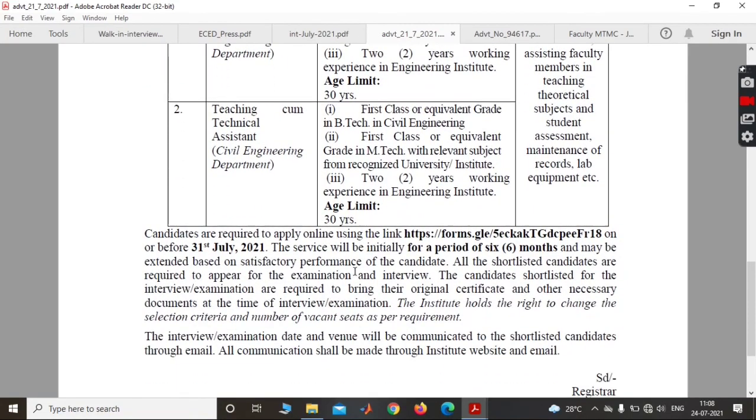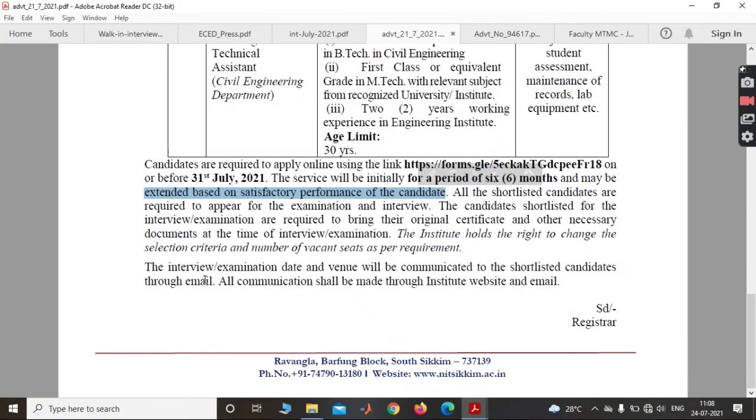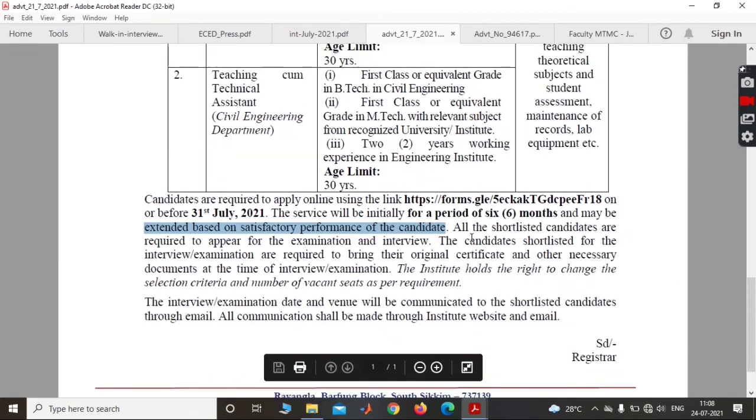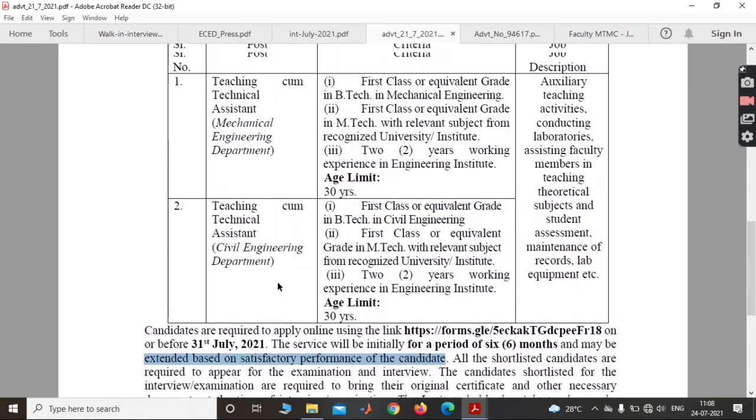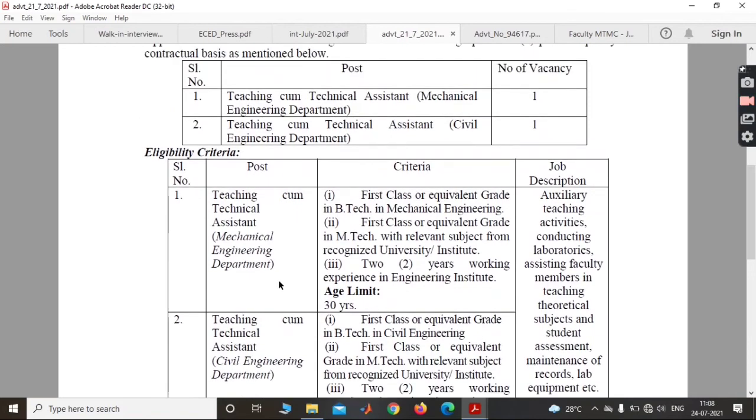Candidates are requested to apply online using this link on or before 31st July 2021. This service will be initially for 6 months and may be extended based on satisfactory performance of the candidate. The interview and examination date and venue will be communicated to the shortlisted candidates through email. All communications shall be through the institute website and email. You have to remember the last date is 31st July. There are only 2 vacancies, 1 in the Department of Mechanical and 1 in Civil Engineering.